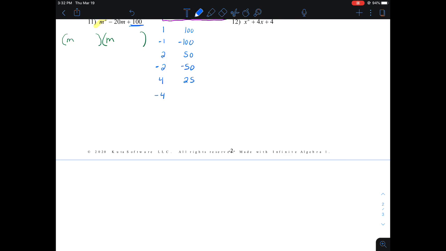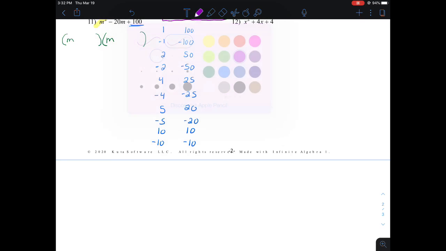Negative 4 and negative 25. 5 and 20. Negative 5 and negative 20. 10 and 10. Negative 10 and negative 10. So those are all the numbers that multiply together to make positive 100.